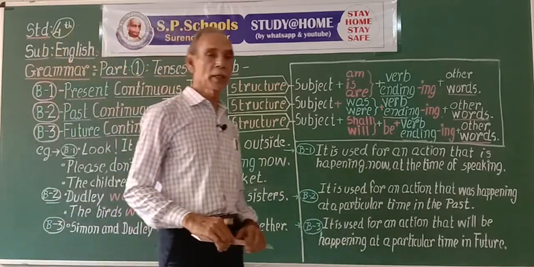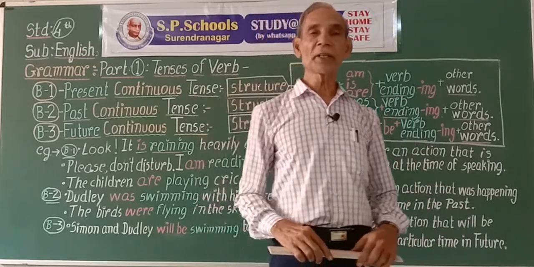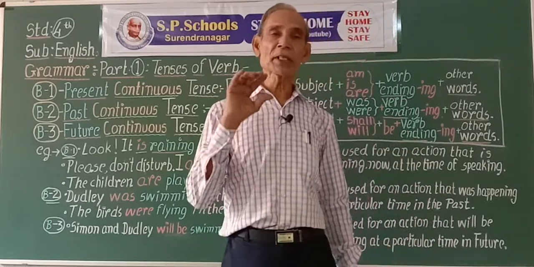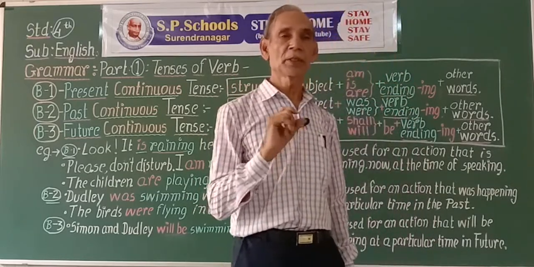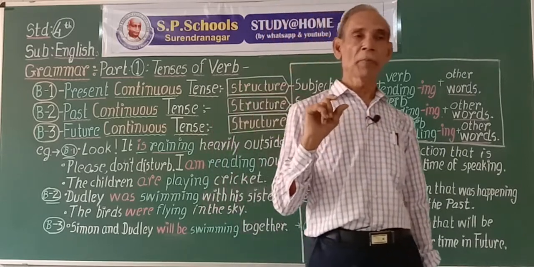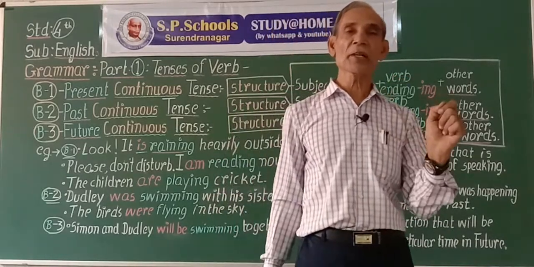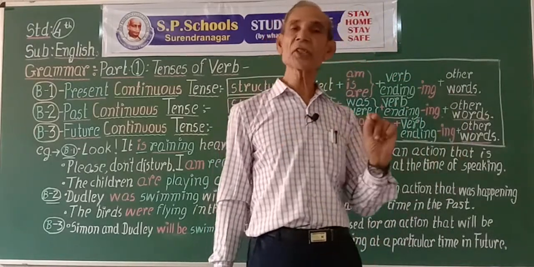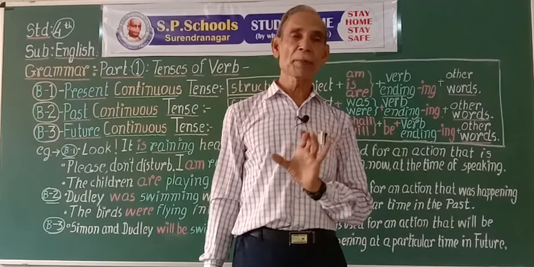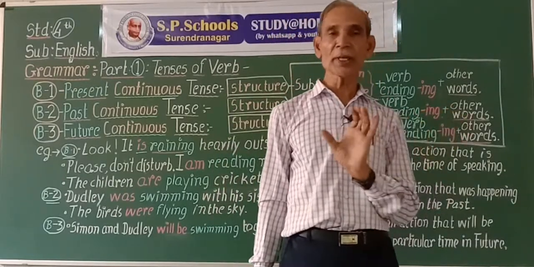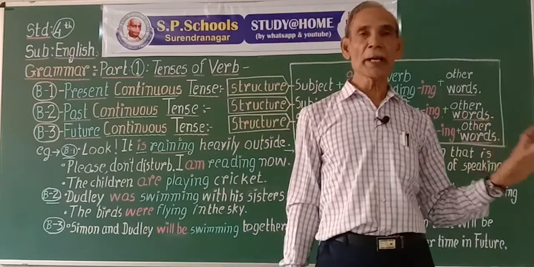We know that in a sentence, we say something about some person, thing, or place. We call it the subject of the sentence. Sentence is a group of words that makes complete sense. Subject is the first part of the sentence. The other part is called predicate.